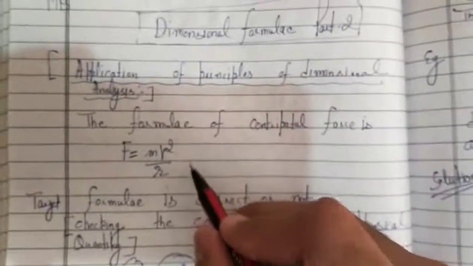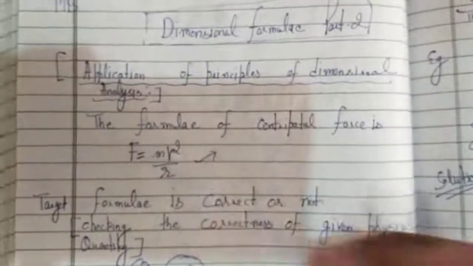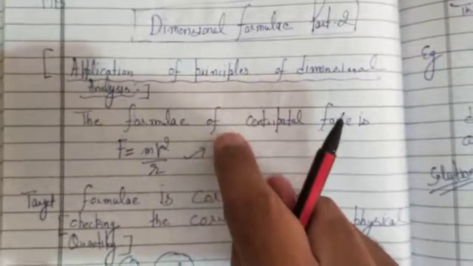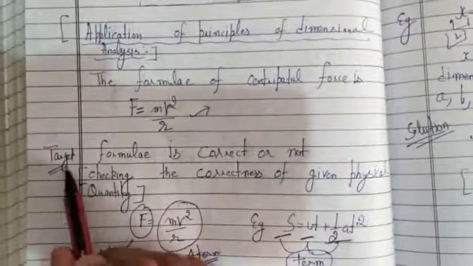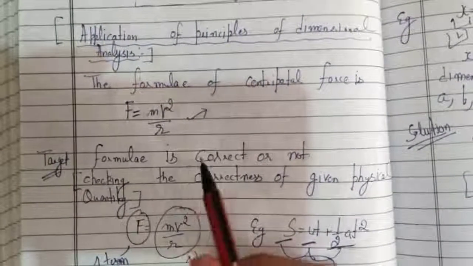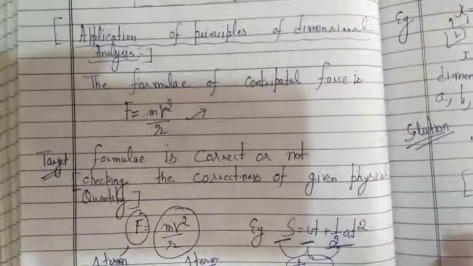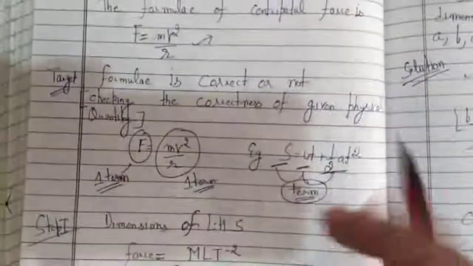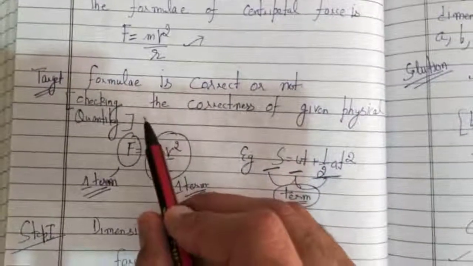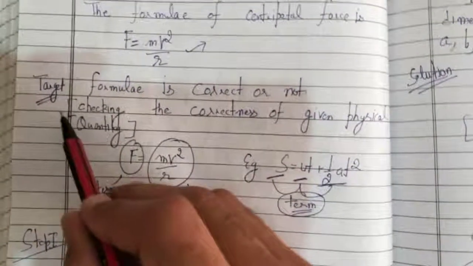Someone says the formula of centripetal force is this. You have to check with the help of dimensional formula whether this formula is correct or not. So this is the second application, checking the correctness of a given physical formula.